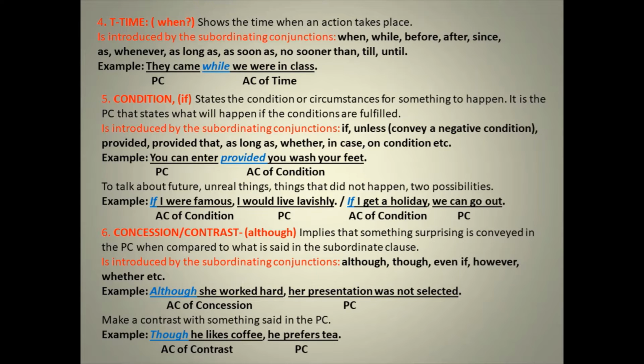Okay, so you have to identify it with the help of the conjunctions although, though. Or if you don't remember the conjunctions, just look at the function. There are two parts, and if there are contrasting ideas in both the parts, then you can identify it as the adverb clause of contrast or concession.